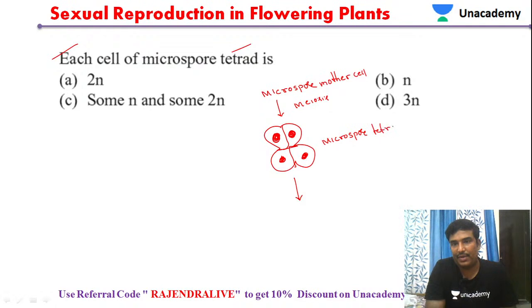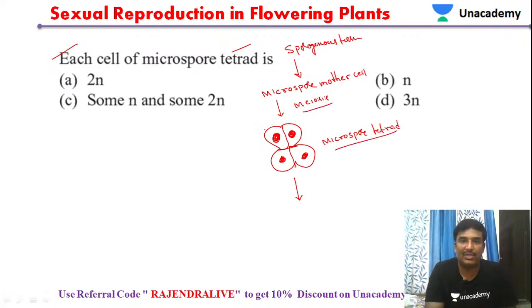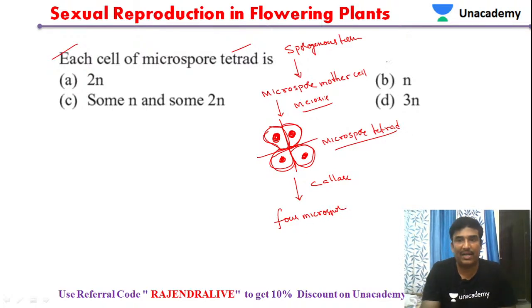We know that this microspore mother cell develops from sporogenous tissue. Inside sporogenous tissue we have microspore mother cells. This microspore mother cell undergoes meiosis to produce the microspore tetrad. It has 4 microspores here. There is an enzyme called callase. This enzyme callase breaks the walls of the microspore tetrad and produces 4 microspores.